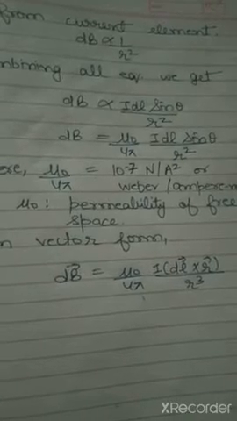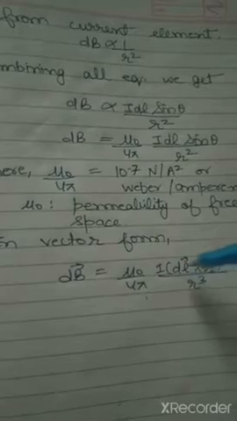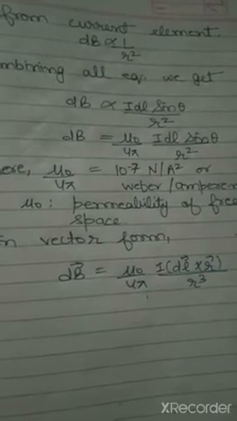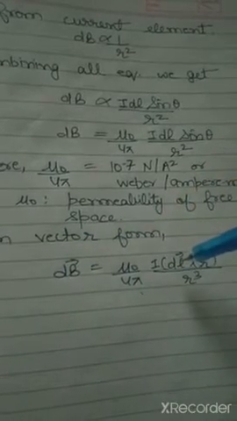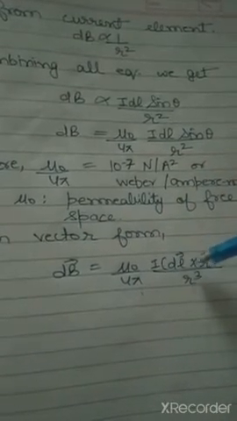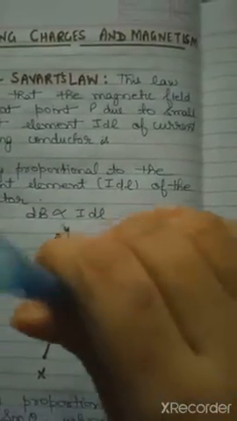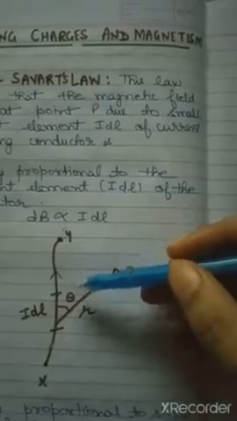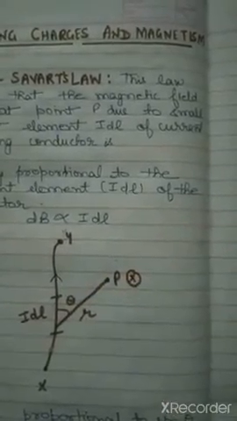The third vector will be perpendicular to the plane of the two vectors. So that means dB, the magnetic field, will be perpendicular to the plane of dl and r. So the magnetic field direction will be perpendicular to the plane containing I dl and r.